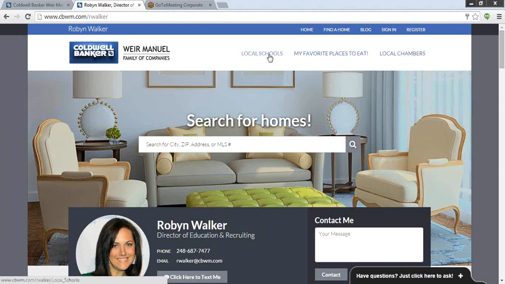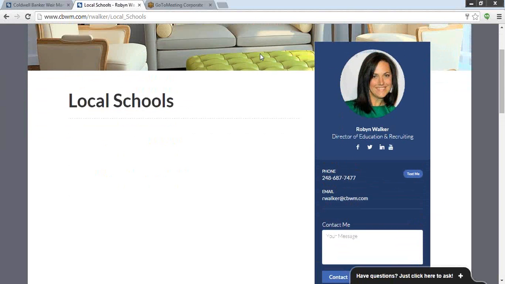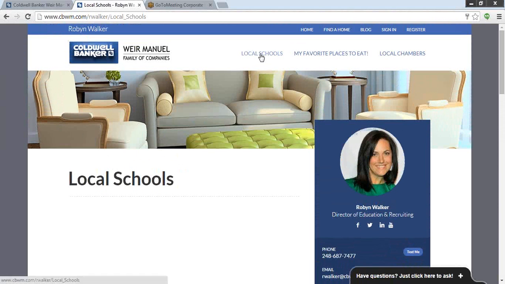So right here, maybe I had a list of all of the local schools in the area that I served. Someone would be able to actually just click on that link, and here they would have a list of all the local schools. Again, I've used this as an example, so I don't really have anything in these,